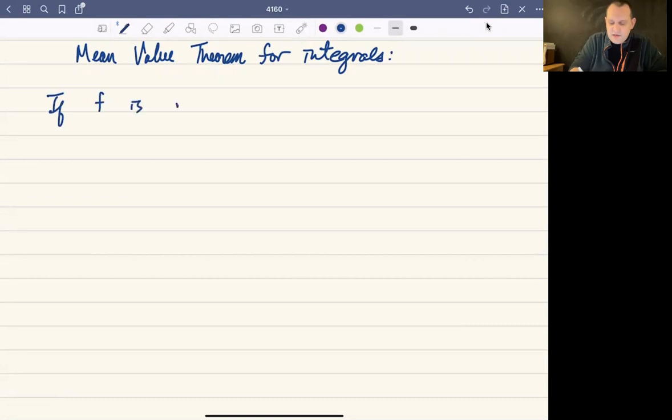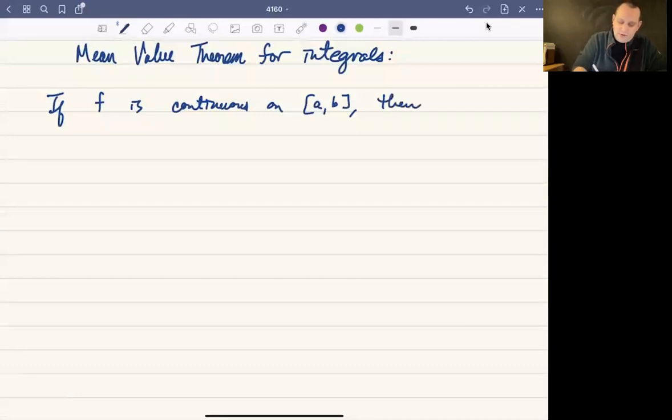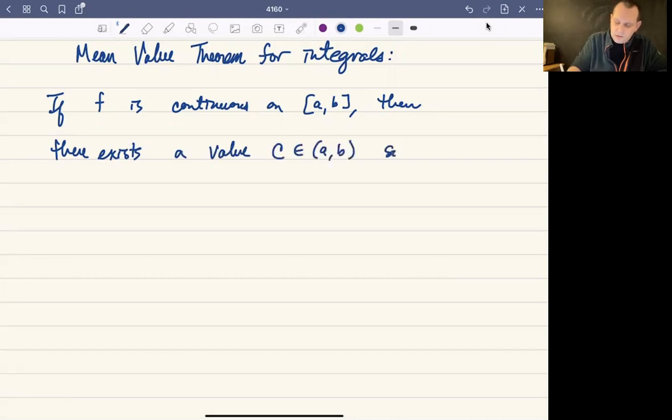If f is continuous, so here we're just thinking about the land of single variable functions over real values, on some interval from a to b, then there exists a value c between a and b so that the average value, or the mean value, of our function is equal to f of c.